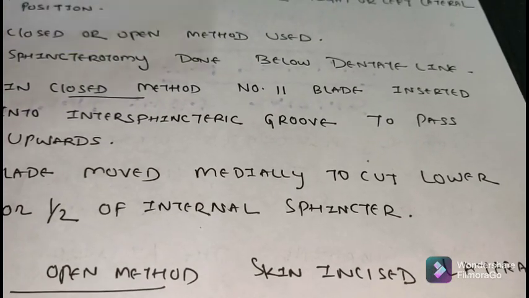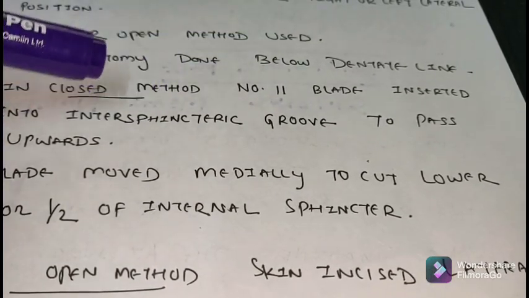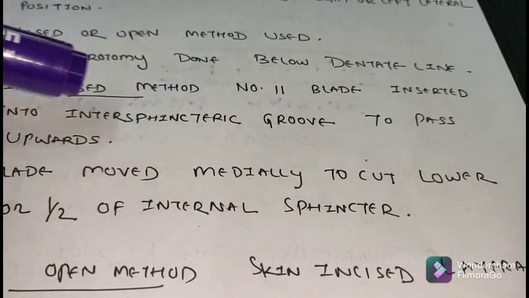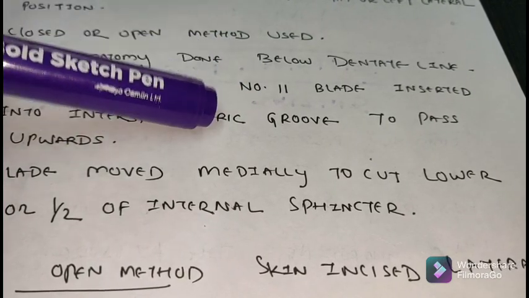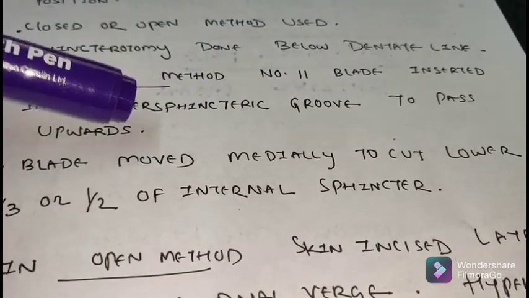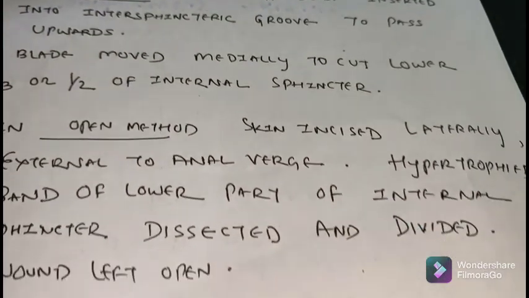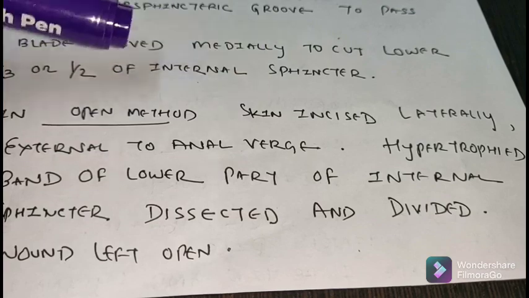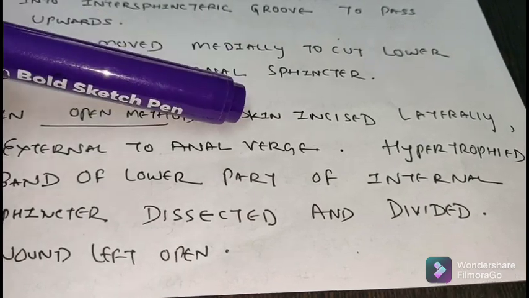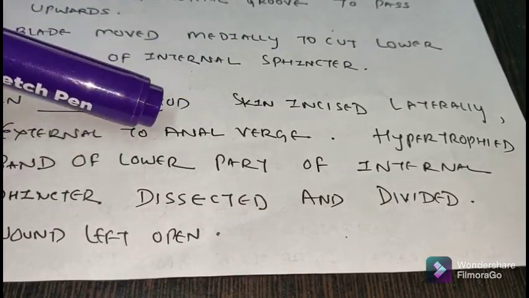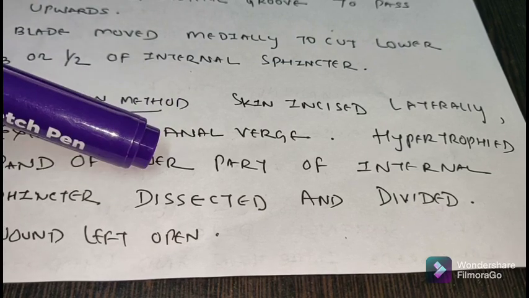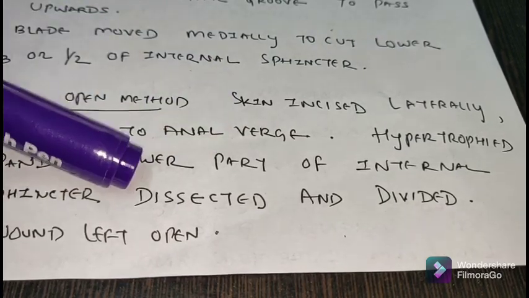In closed method, number 11 blade is inserted into the intersphincteric groove to pass upwards. Blade moved medially to cut lower 1/3 or half of internal sphincter. In open method, skin is incised laterally external to the anal verge. Hypertrophied band of lower part of internal sphincter dissected and divided, and wound is left open.